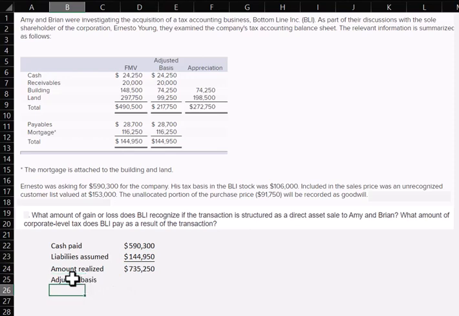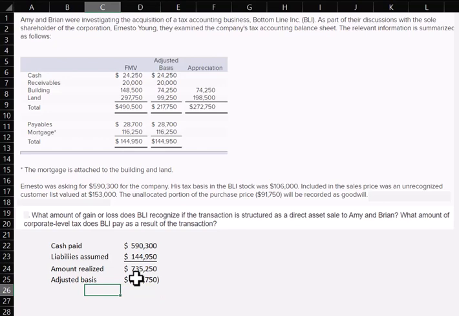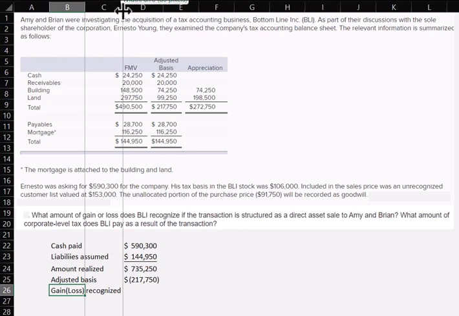And the adjusted basis is given as $217,750. That's given to us. So from there we can calculate a gain or loss realized. Recognized, I want to say. Let me make this a little bit bigger.